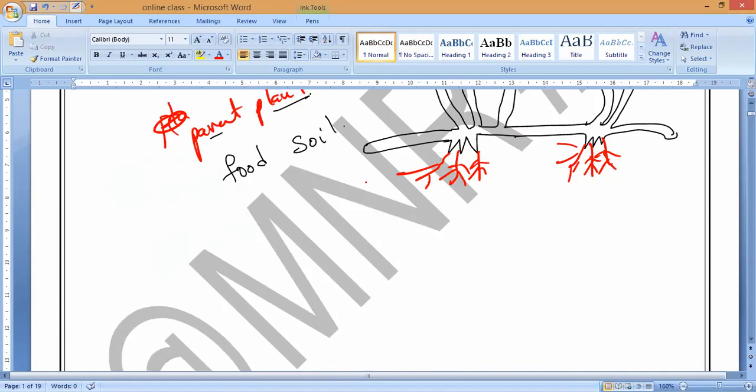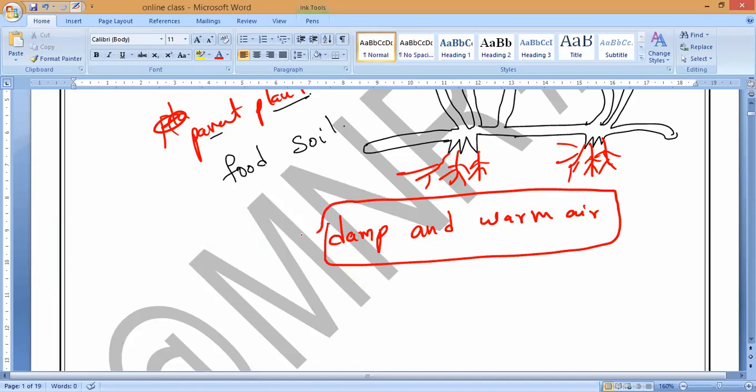Available food, suitable temperature and water is available. It must be damp and warm air. Then they will start germinating and grow into new plants. These are the required conditions for spore formation.